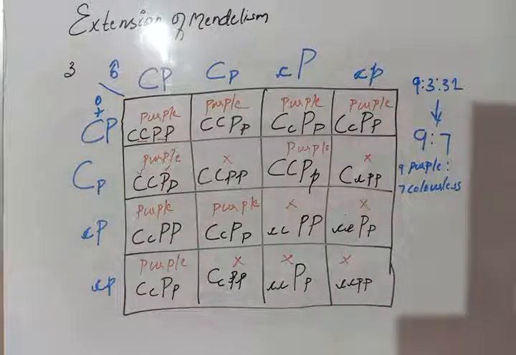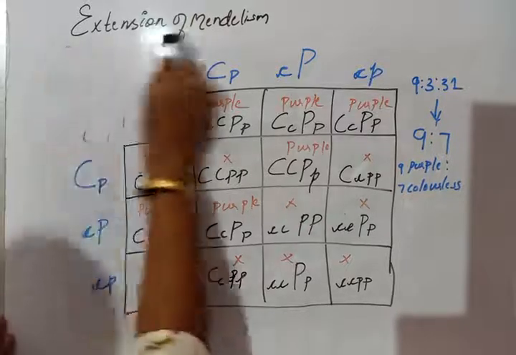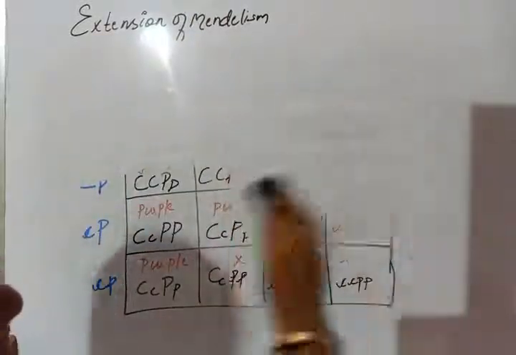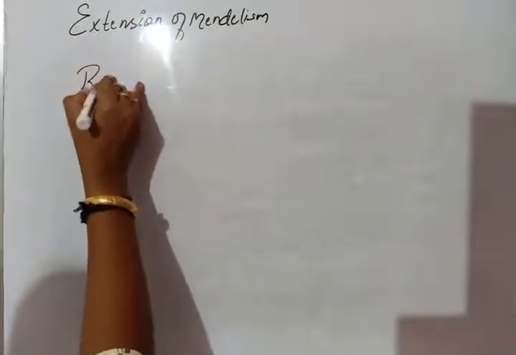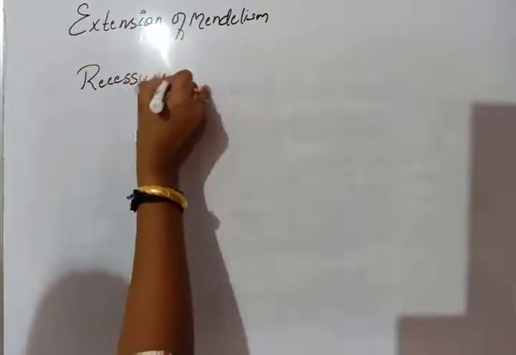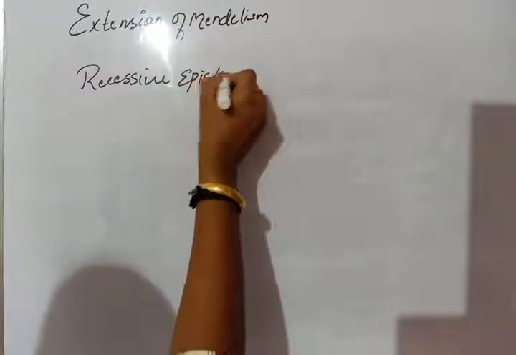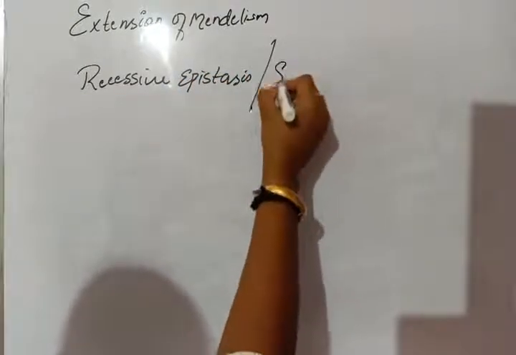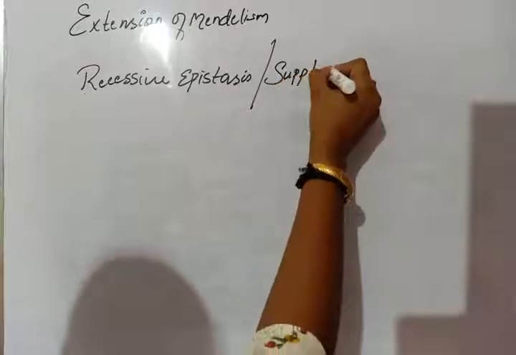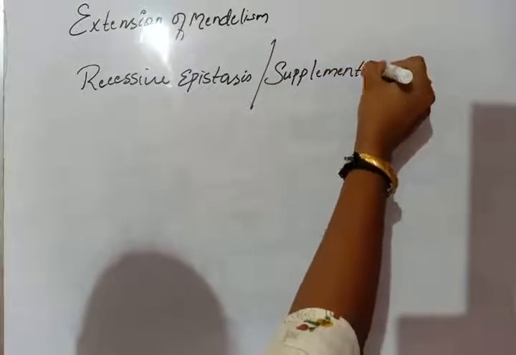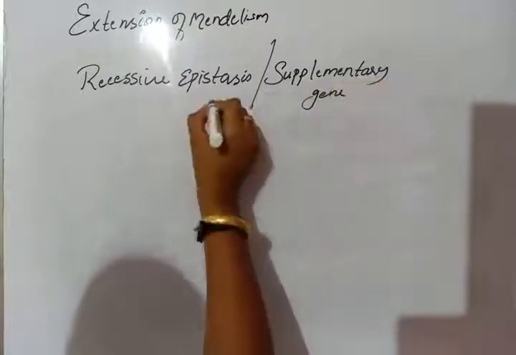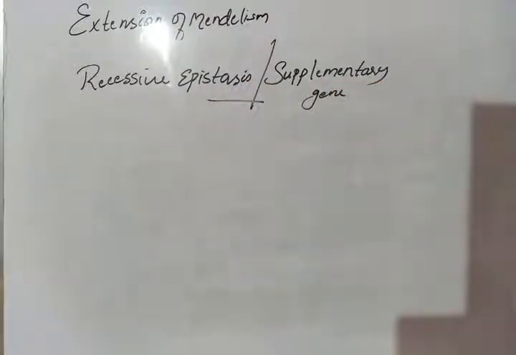Then the last one is supplementary gene or recessive epistasis. Recessive epistasis, or we can say supplementary gene.